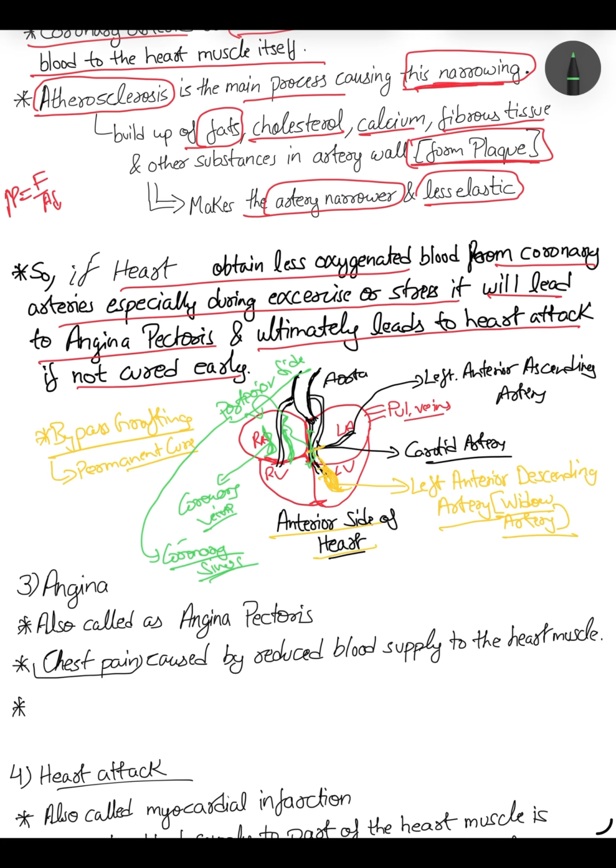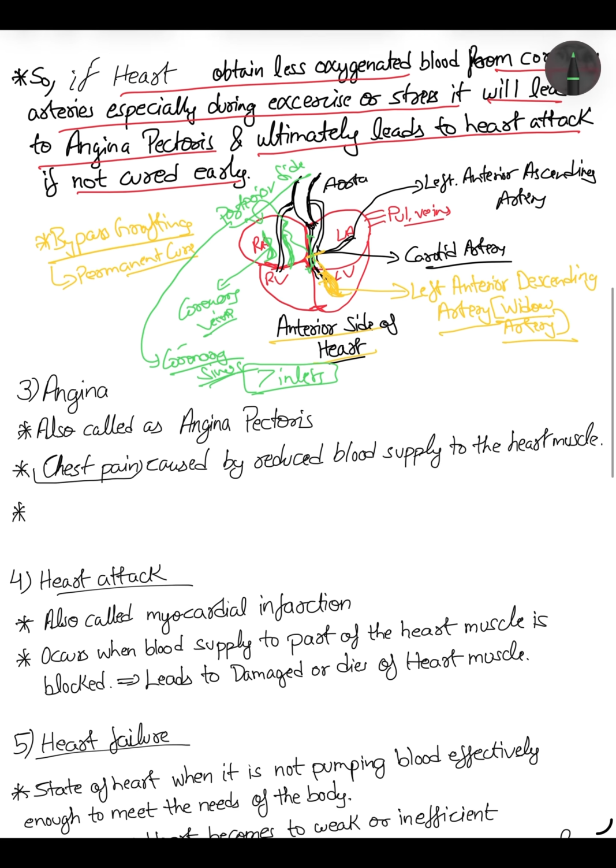I told you how many inlets are there: 7 inlets, 4 pulmonary veins, 1 coronary sinus, inferior vena cava and superior vena cava. 7 inlets are there. You can watch my cardiac cycle YouTube video, in which I told about this.